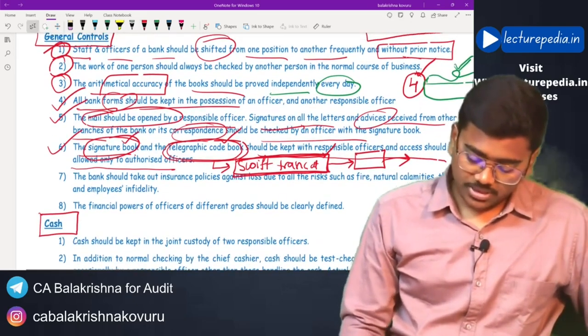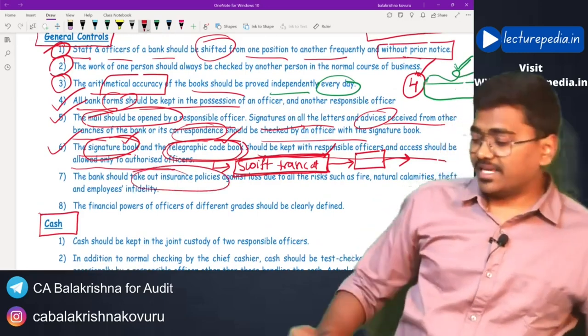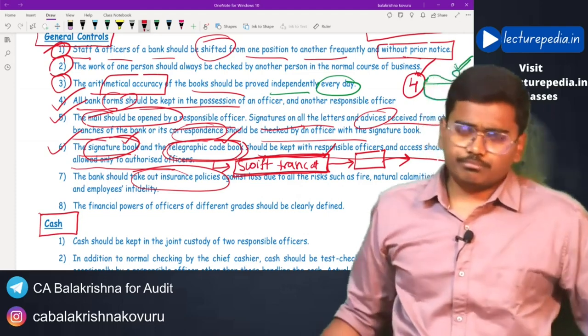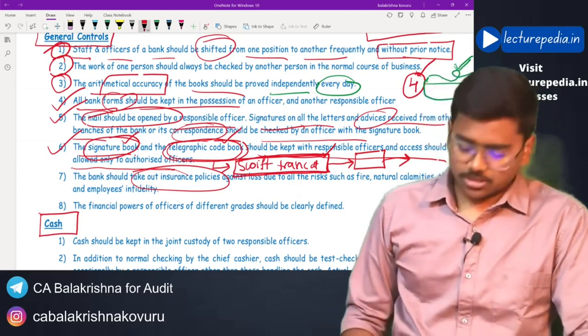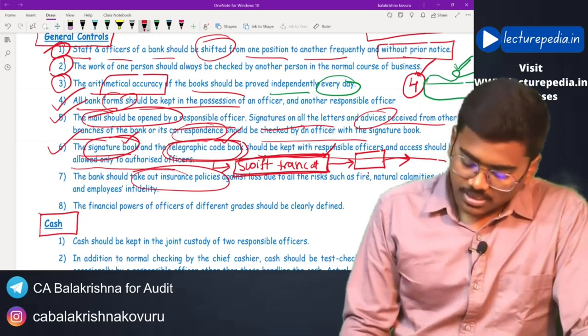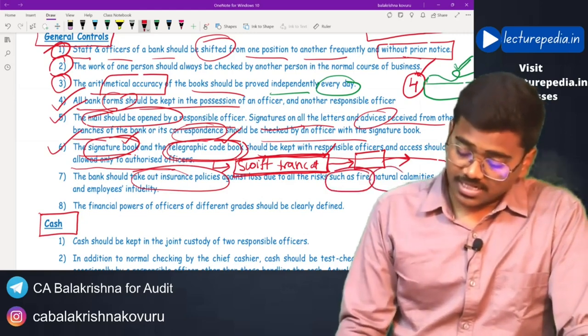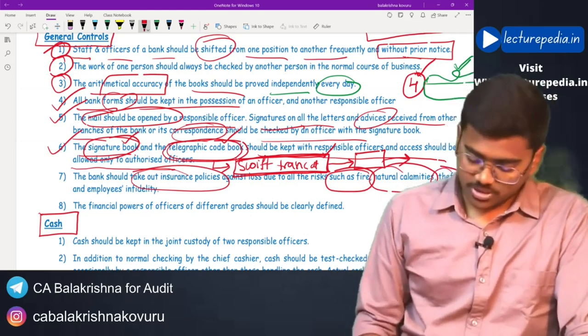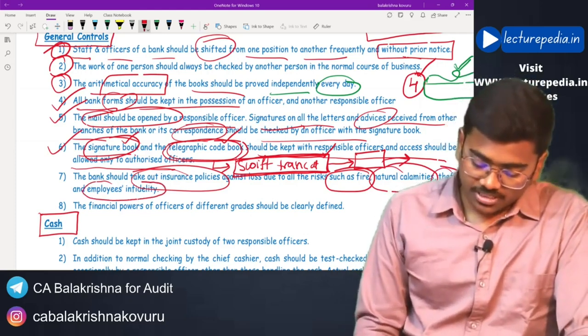And the bank should take an insurance policy. Even taking an insurance policy is one of the internal controls. The bank can take insurance policy related to the risk of fire, natural calamities, theft. Okay, against theft also an insurance policy can be taken. And employees' infidelity.